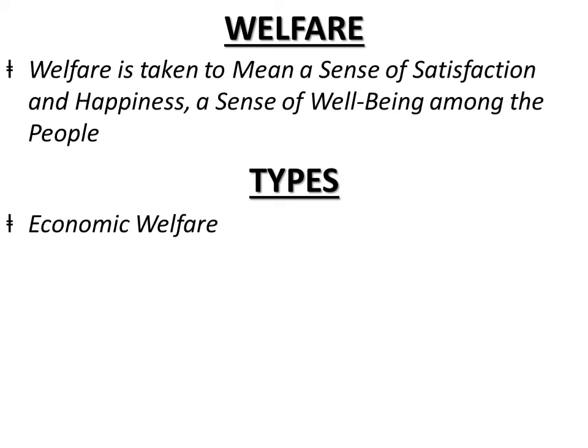So straight away we can say that the welfare which is affected by the factors which can be expressed in monetary terms is called economic welfare. Pigou has defined economic welfare as the part of social welfare that can be directly or indirectly measured in money terms. Such factors can be national income, per capita income, composition of output, consumption, etc. They are all termed as economic welfare.